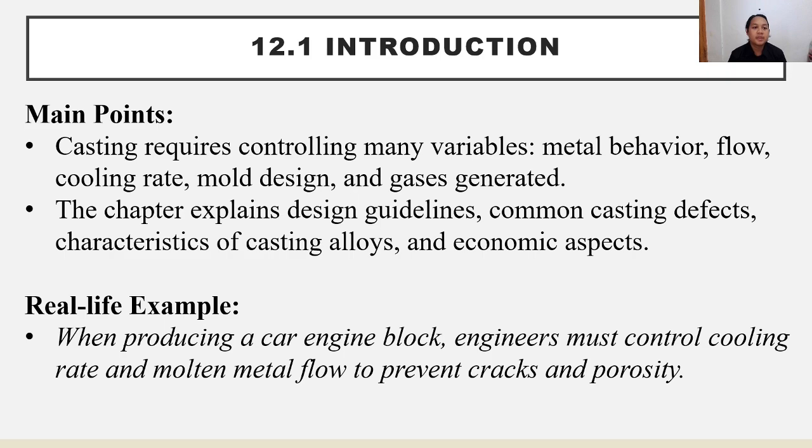First, the introduction. The main points of this chapter are: casting requires controlling many variables: metal behavior, flow, cooling rate, mold design, and gas generated. This chapter explains design guidelines, common casting defects, characteristics of casting alloys, and economic aspects. In a real-life example, when producing a car engine block, engineers must control cooling rate and molten metal flow to prevent cracks and porosity.